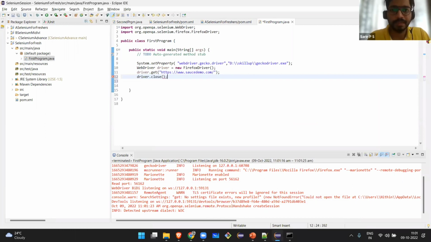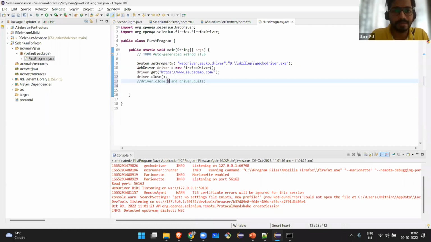driver.close. So that is another interview question. What is the difference between, I will comment it here. If people want, you can take the screenshots. Okay. So that is another interview question coming all the way. What is the difference between driver.close and driver.quit? Another important question.